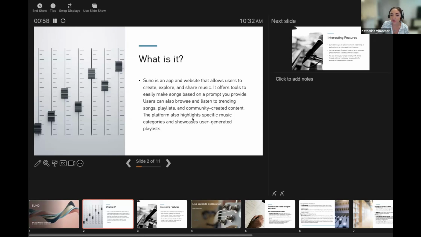And what you do, it works similar to other AI tools where you give it a prompt and then you let the tool do the work for you. You can create songs, playlists, and you can also see what other users have created. So there's an explore and search area on the page, which we'll take a look at shortly. So you can also connect with the community and see what other users are creating.